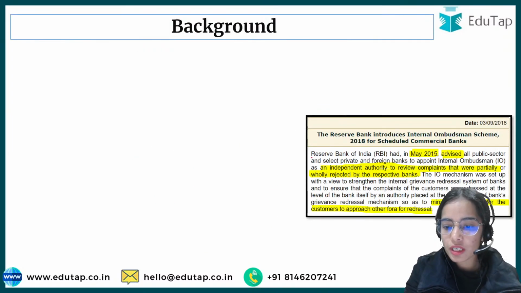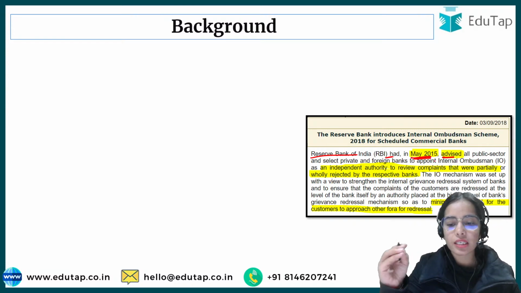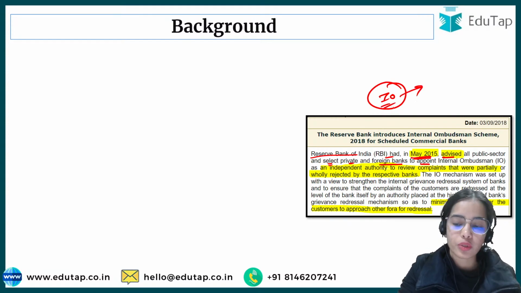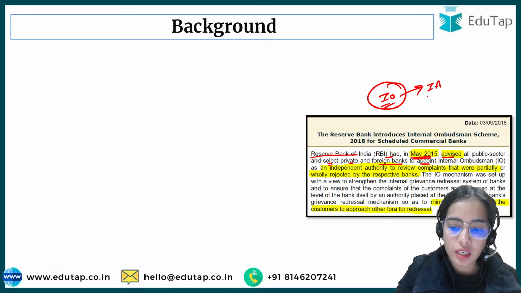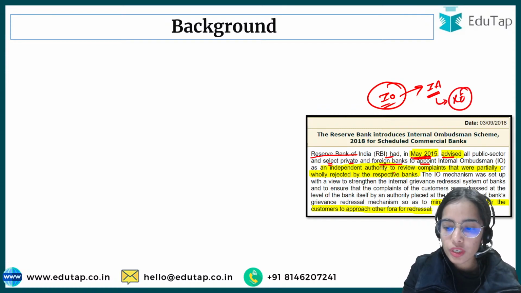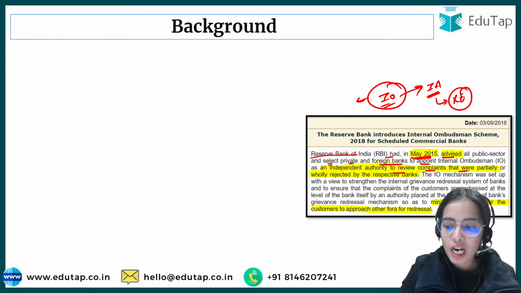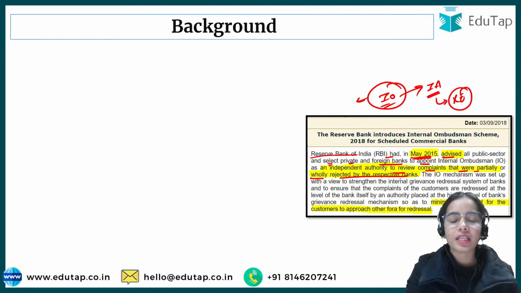So internal ombudsman: the Reserve Bank of India had in May 2015 advised all the public sector banks and selected private and foreign banks to appoint an internal ombudsman as an independent authority. So the internal ombudsman should be an independent authority that is hired by the regulated entity to review the complaints. The internal ombudsman will review the complaints that were partially or wholly rejected by the respective banks.